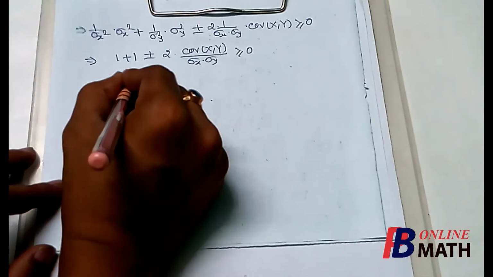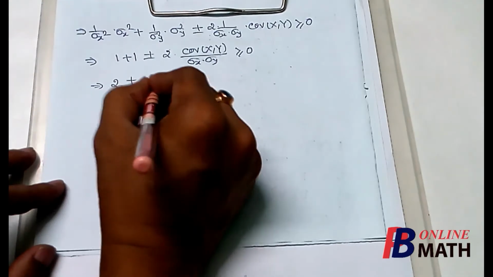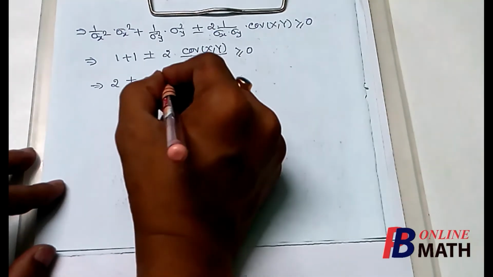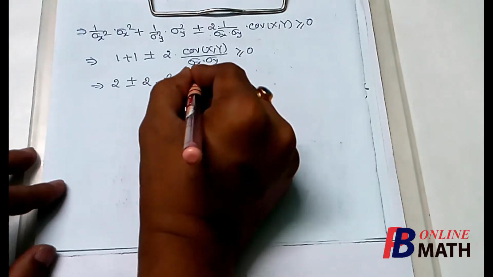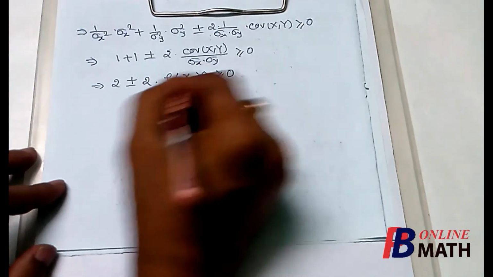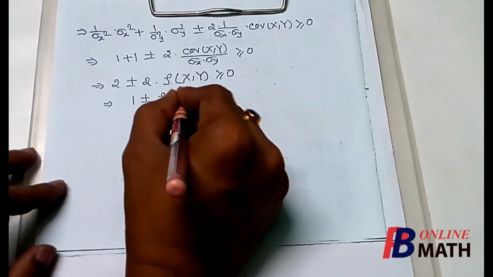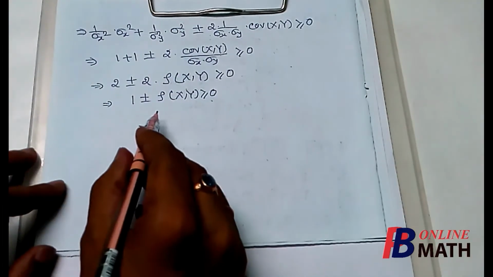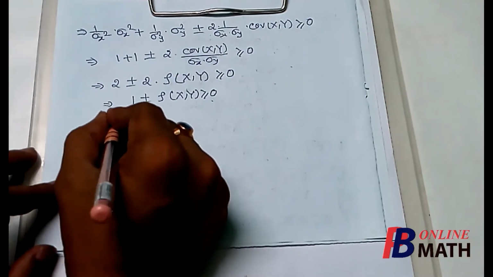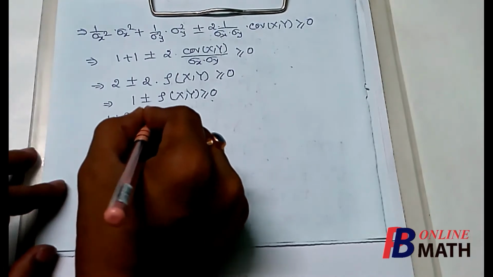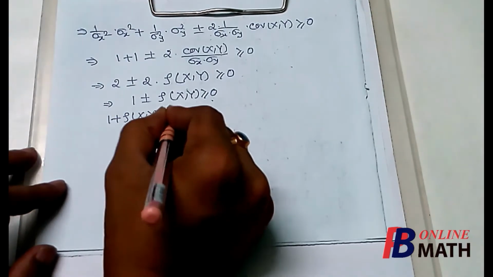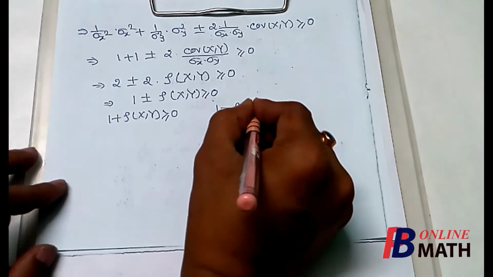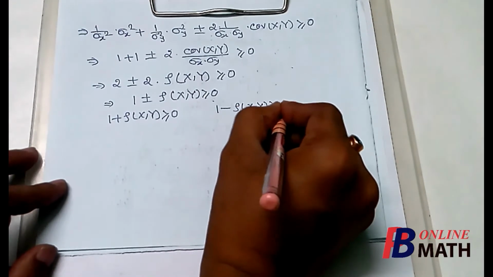So this is 2 plus minus 2 times the covariance of xy by sigma x into sigma y, which is nothing but the correlation coefficient of x and y, greater than or equal to 0. So 1 plus minus rho xy is greater than or equal to 0. Taking the positive sign, we have 1 plus rho xy greater than or equal to 0, and taking the negative sign, we have 1 minus rho xy greater than or equal to 0.